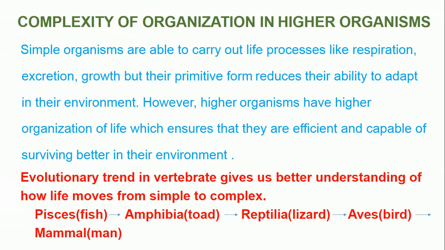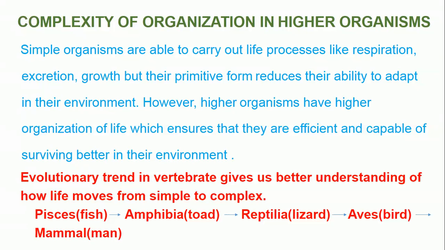Amphibians are simpler than the reptilia. Reptilia are simpler in form than the aves, and the aves are simpler in form than mammals. So from here we can say mammals are more complex than aves, aves are more complex than reptilia, reptilia are more complex than amphibians, amphibians are more complex than Pisces. This evolutionary movement from simple to complex also is seen in plants.